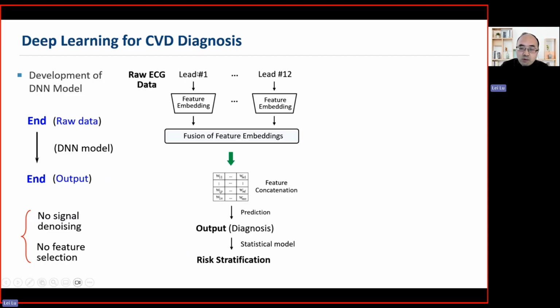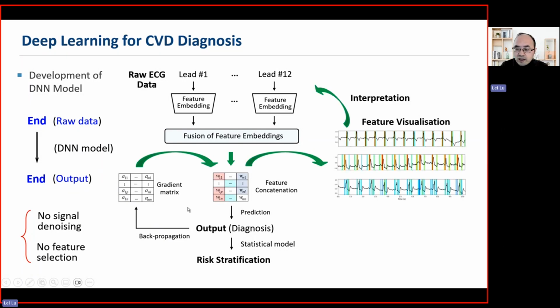So you can see, with lead 1, lead 2, and lead 12 as feature input, we learn feature embedding. Then we fuse this feature embedding together, and we get this feature matrix. With this matrix, we get output for the diagnosis and also for the prediction. Then with this output, we calculate a gradient matrix and use it for feature visualization.